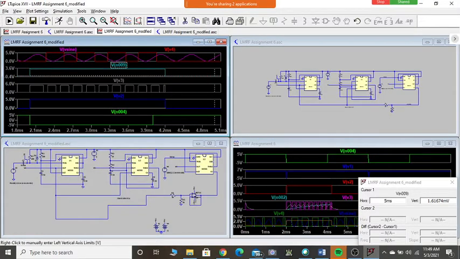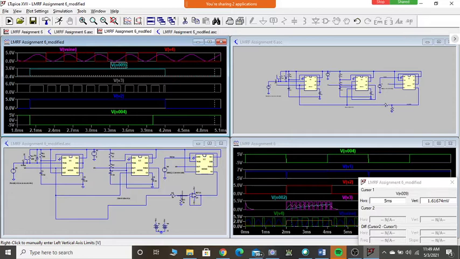What is the importance of the buffer circuit? If you put the buffer circuit here, it's of no use. You have to put the buffer circuit at this point because this is the one which is actually driving this. I should avoid that driving. Correct? Okay, fine. So then we are done with this.